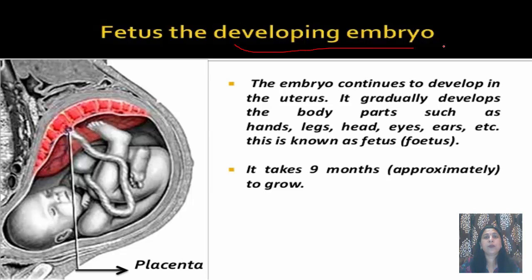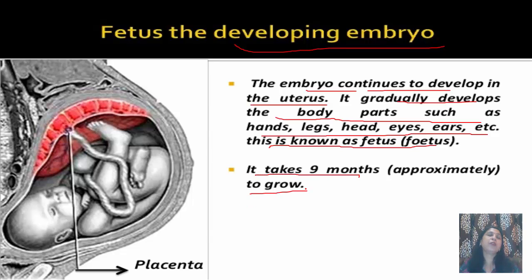Now the fetus, the developing embryo. The zygote was formed, then division started in the zygote. The zygote was a single cell, the fertilized egg. Then it keeps on dividing and becomes an embryo. This embryo continues to develop in the uterus. It gradually develops body parts such as hands, legs, head, eyes, ears, etc. And when these parts are developed in the embryo, it is known as a fetus. It takes approximately 9 months for the fetus to grow, and after this, the baby is born.